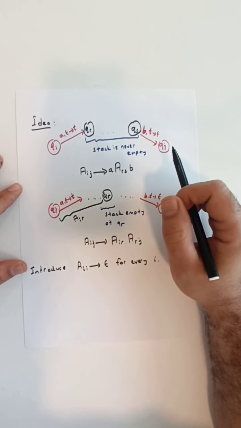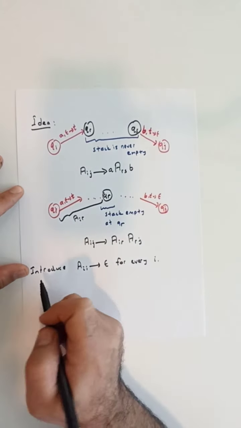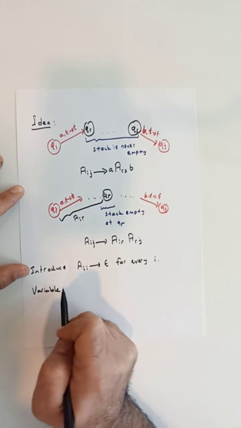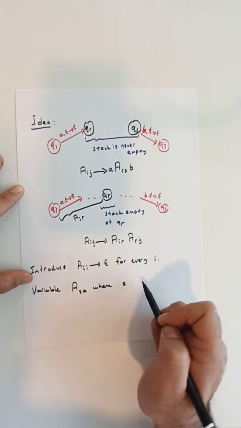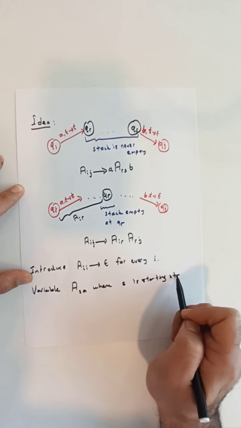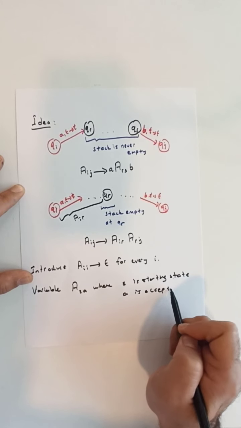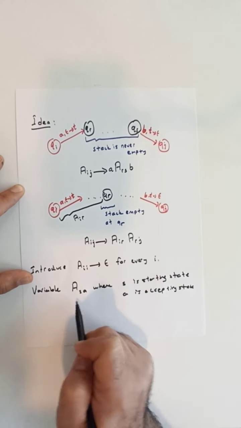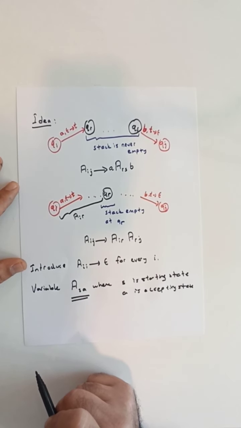Now, if we apply this overall construction for every possible pair i, j, then at the end, the variable that corresponds to Asa, where s is our starting state and a is our accepting state of our PDA, this variable Asa will be the starting variable of our context-free grammar that simulates our PDA.